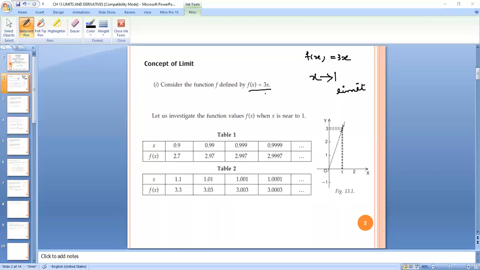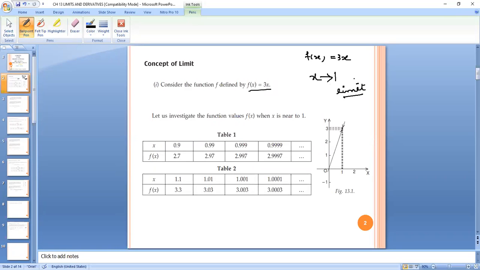We are not taking x is equals to 1, which is very easy. Put x is equals to 1, we will be getting the answer 3. But what is the value when x is tending to 1? We say in mathematics the limit of x is approaching to 1.